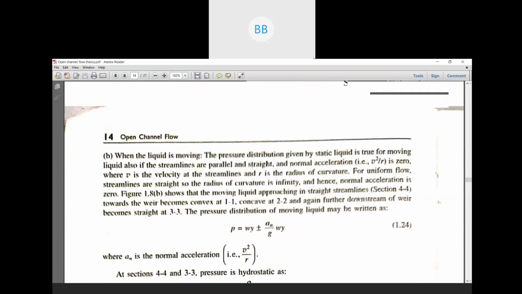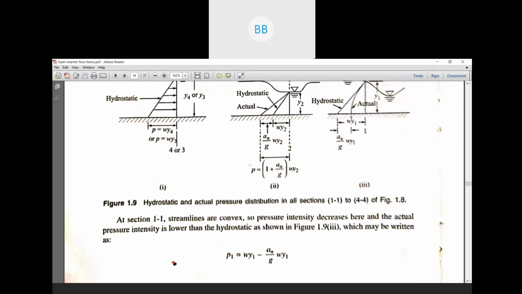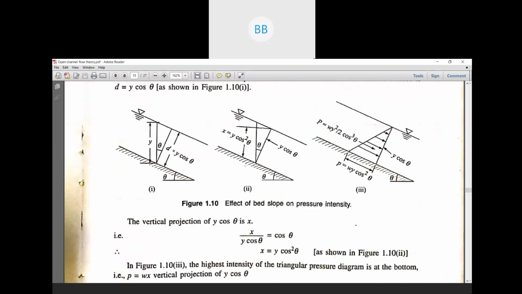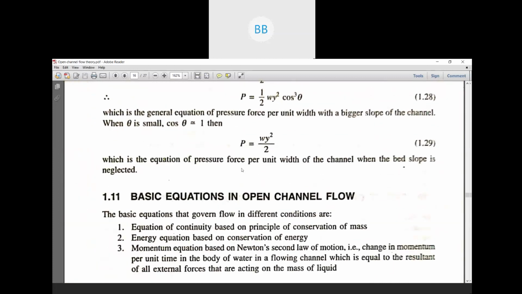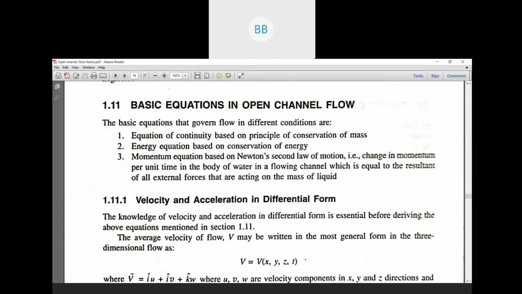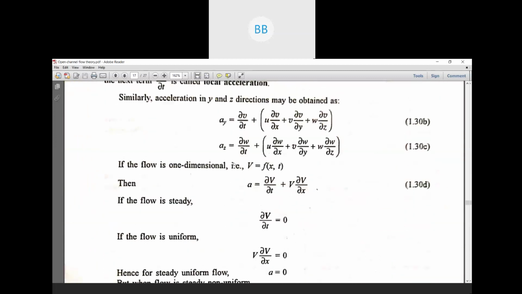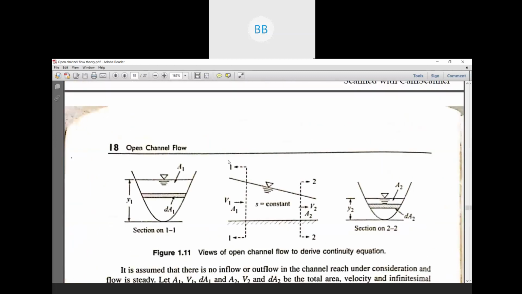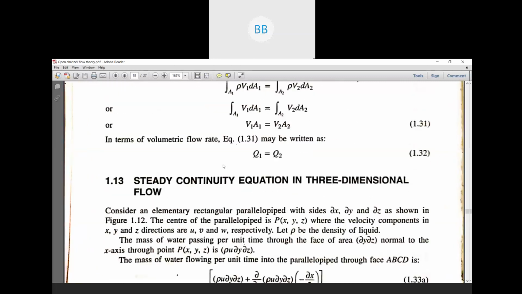So I ask you to keep pen and paper ready. We solve some numericals. Unless and until you solve, you are not going to understand.